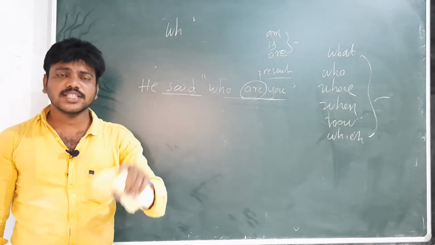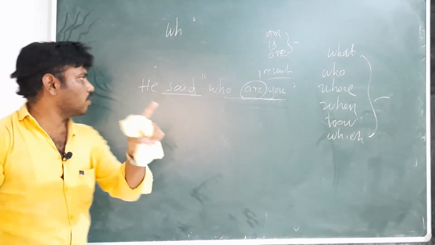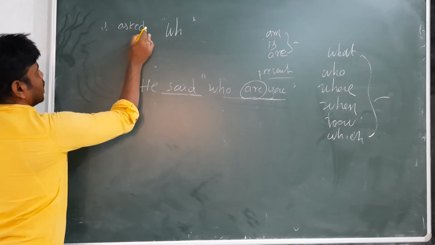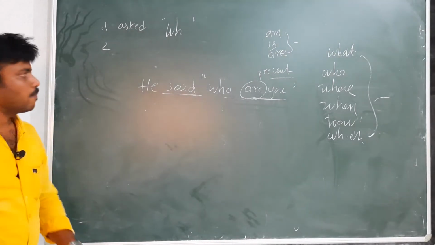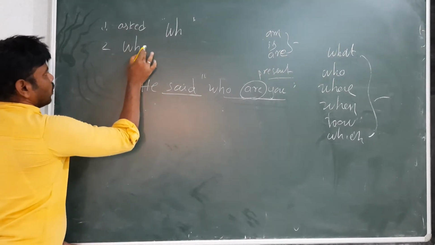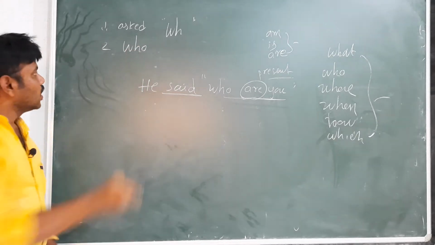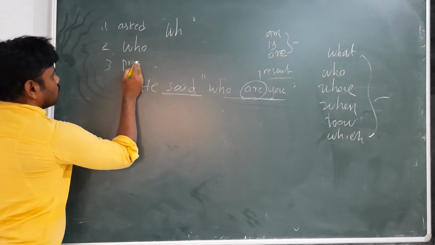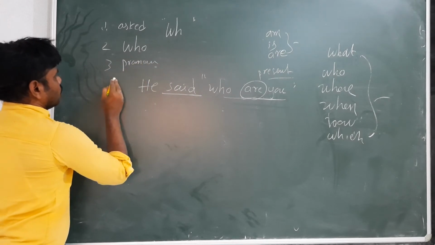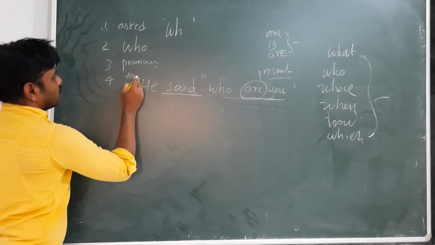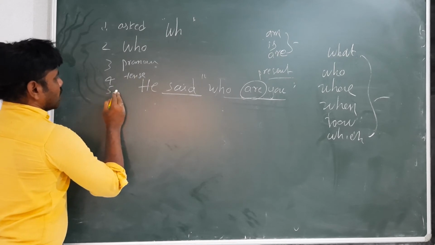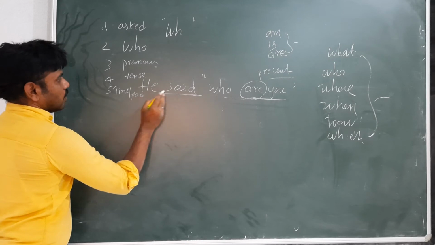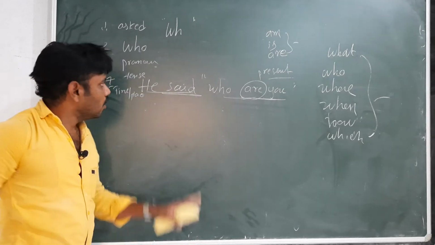Now let us take "said." In an interrogative sentence, "said" will become "asked." First step, I am writing here: said will become asked. Second step, "who" stays as it is. Third, pronoun will change. Fourth, tense will change. Fifth, time or place will change. Now let us see.